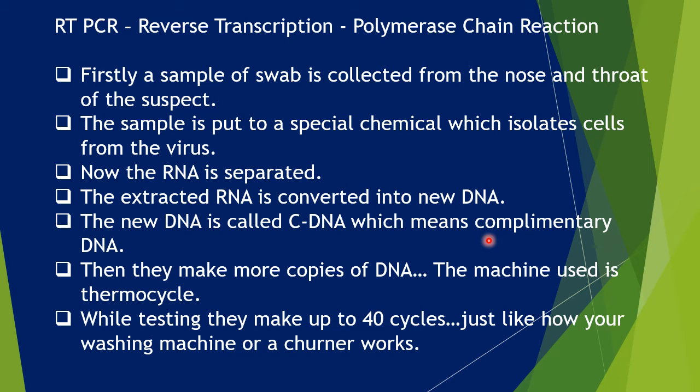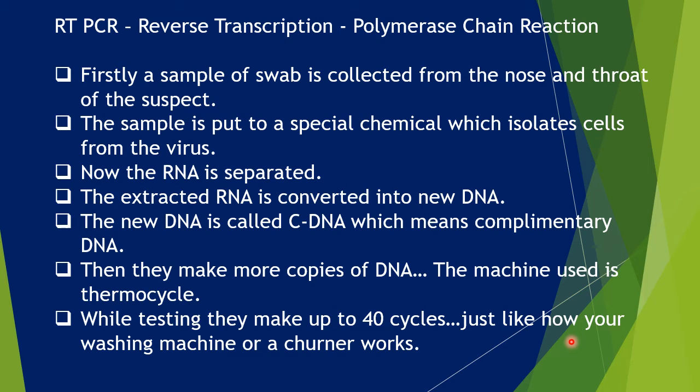Once the DNA is made, they make more copies of the DNA. While testing, they make up to 40 cycles of DNA to find whether the coronavirus is present or not. This works just like your washing machine or the churner.